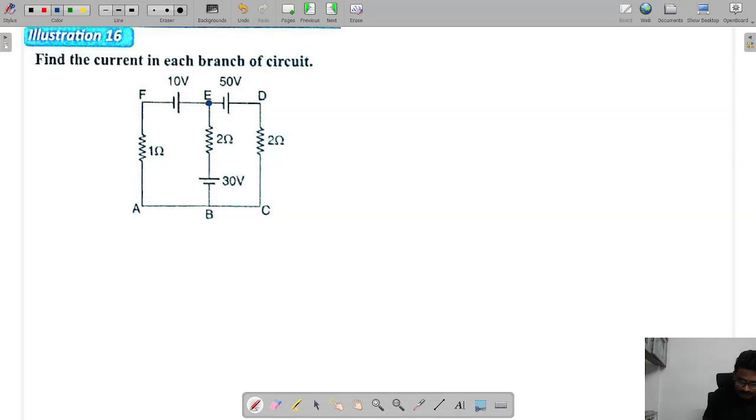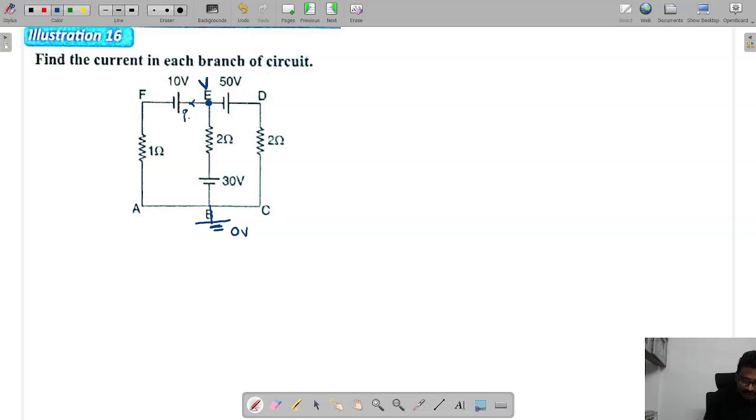At this point we have taken some potential V. Now I am choosing one point as a ground, this point as a ground. So this ground potential is 0. Now tell me, in this branch we have a current.